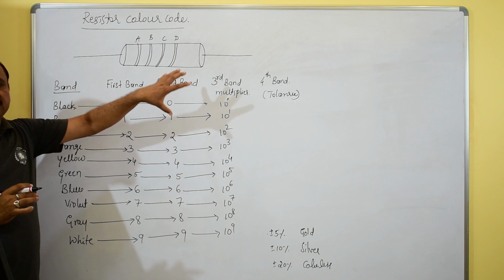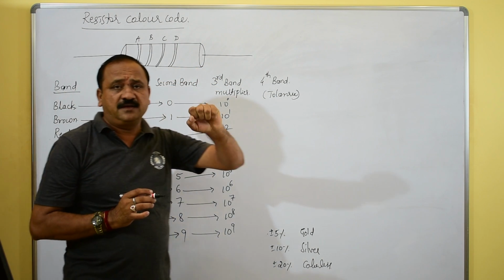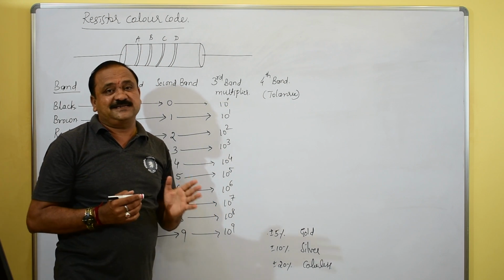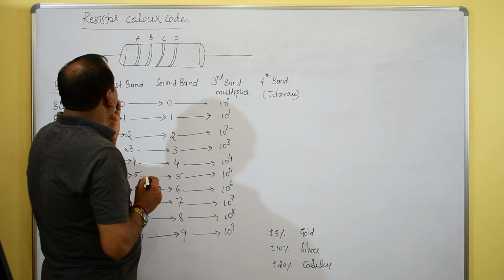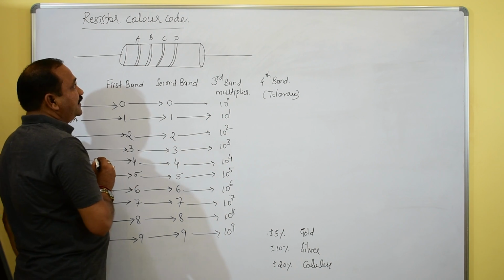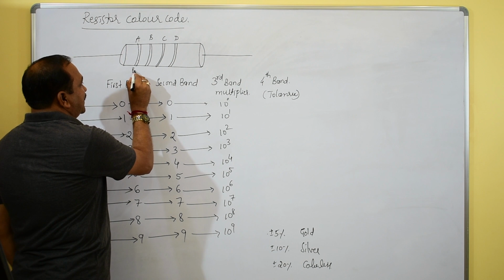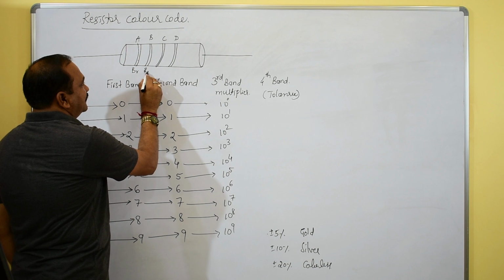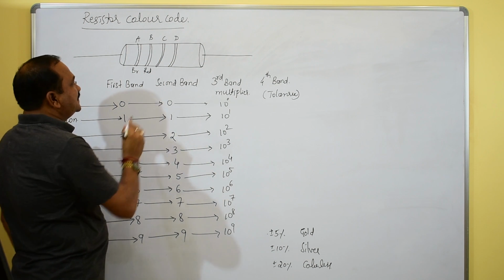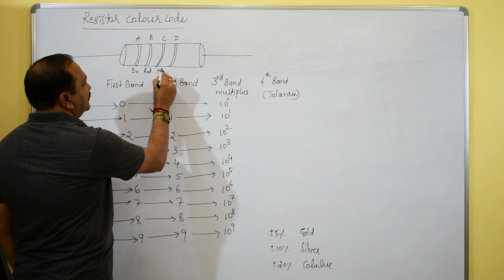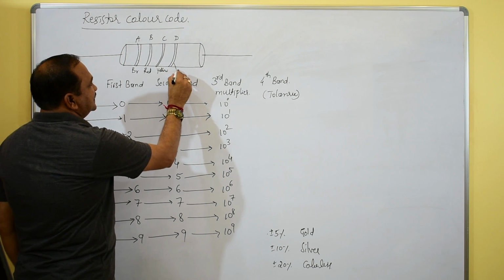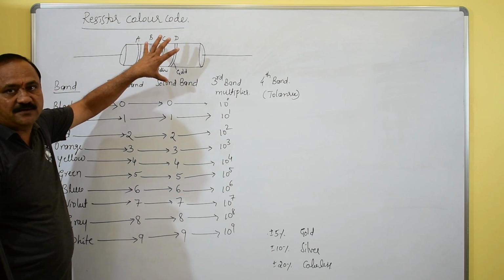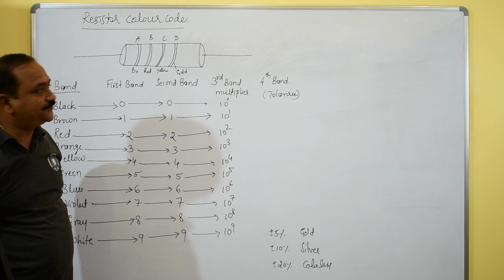So how do we write the color codes, how do we find the value of the carbon resistor? Let me take an example. A is the first band, which is a brown color, and the second one is red. The third one is yellow. The fourth one is gold. How do we write the value of this color code?